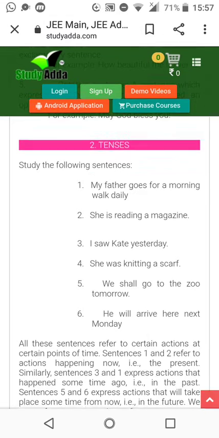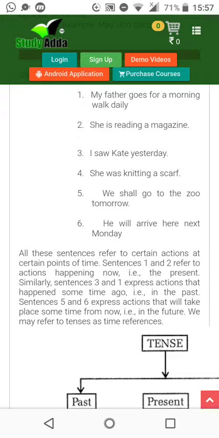All these sentences refer to certain actions at certain points of time. What does that mean, children? This means that through the sentence, you can judge the time. It has been done, it is being done, or it will be done. This you can come to know with the help of the sentence. So, children, tense is basically according to the time. The point of time describes the tense.